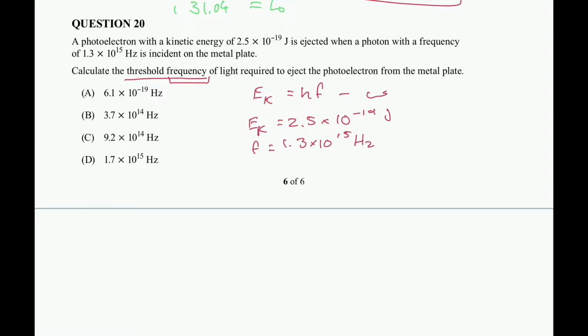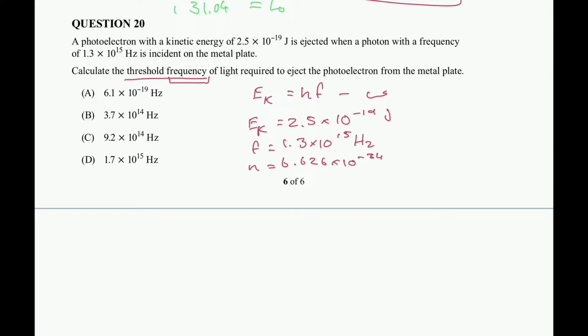Now, another thing is, it's fairly common, they've done it in previous papers and future papers, using electron volts instead of joules. So make sure when you're working with these equations, you use the right units. Because what is our H? H is Planck's constant, and Planck's constant has joules as one of the SI units in there. So in this case, I'm happy. My EK is in joules, so I don't need to convert it. And Planck's constant is in your textbook or your formula book, and that is 6.626 times 10 to the negative 34.